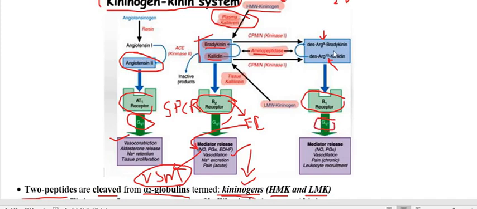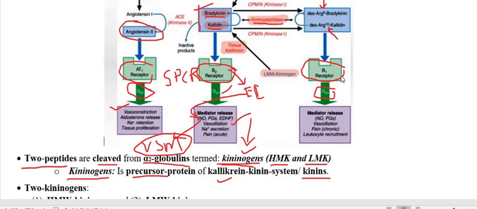So once these des-arginine metabolites act on the beta 1 receptor present on the endothelial cell, similar to bradykinin and kallidin, they activate the Gq protein, and therefore activate the enzyme phospholipase C, and it forms IP3 and DAG, and this IP3 again raises the intracellular calcium level, and therefore helps to release nitric oxide.